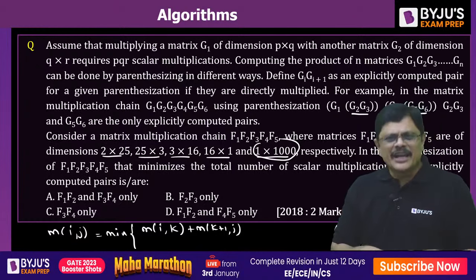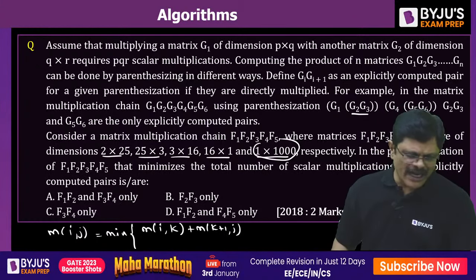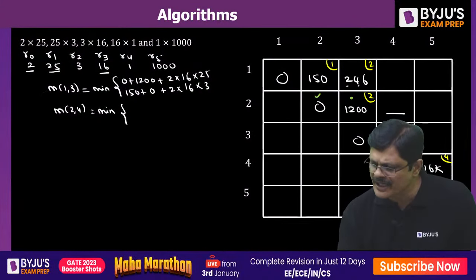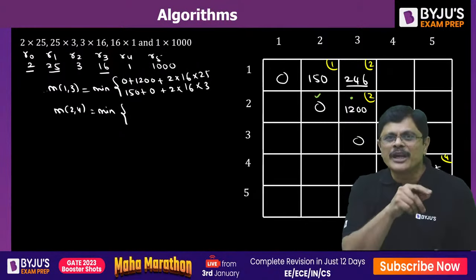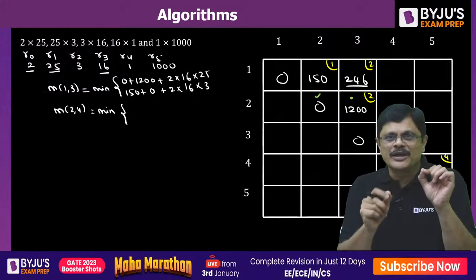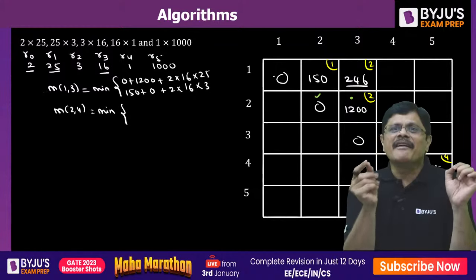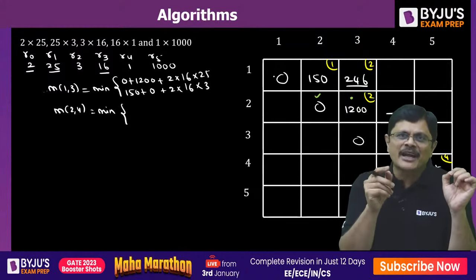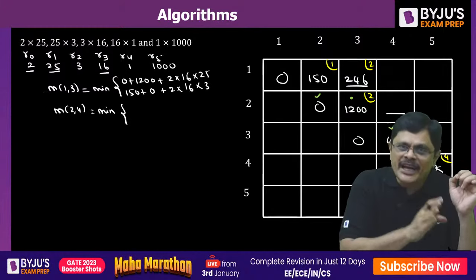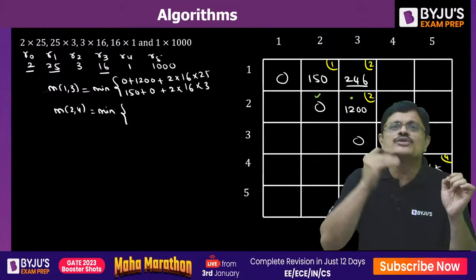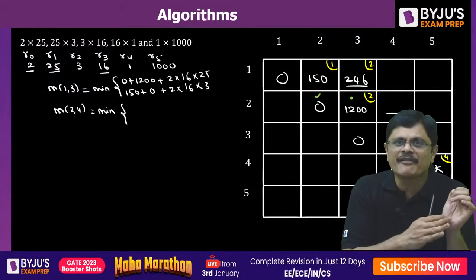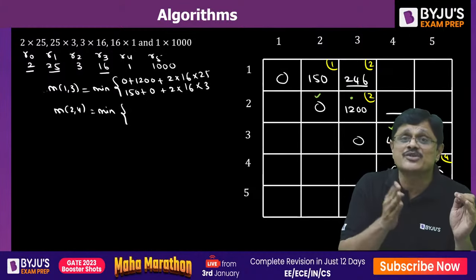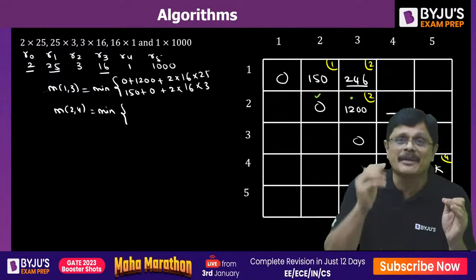With that, instead of doing this particular formulation, I directly observe that for 1-3, obviously we need to identify that k value. This k value varies from where to where, sir? Not i minus 1, the k value varies from i to j minus 1.